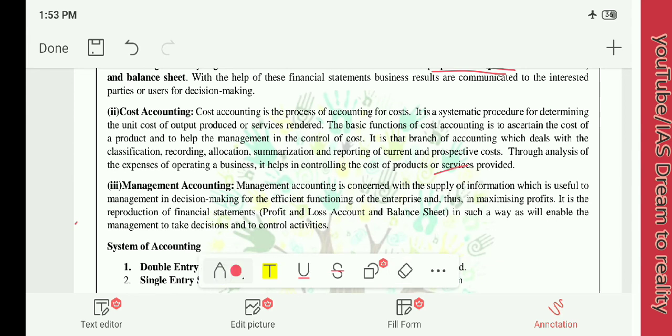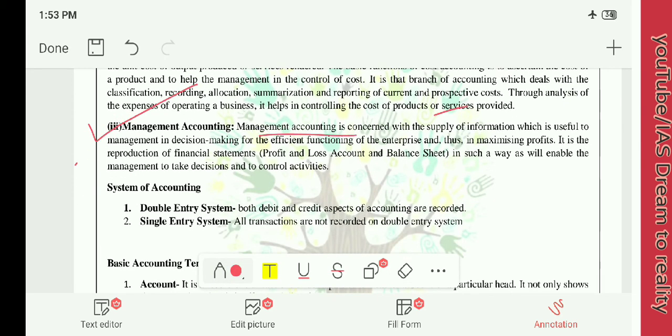Then we will move to management accounting. What is management accounting? Management accounting is concerned with supply of information which is useful to management in decision making. This is the definition that we have dealt with in accounting, but this in particular is management accounting. Financial accounting is overall accounting of the finance. Cost accounting is the per unit cost accounting. Then management accounting is supply of information. You are providing information to the management in order to take particular decisions.